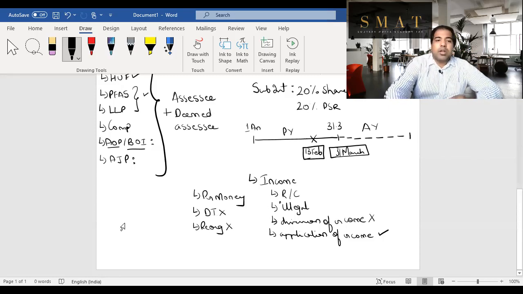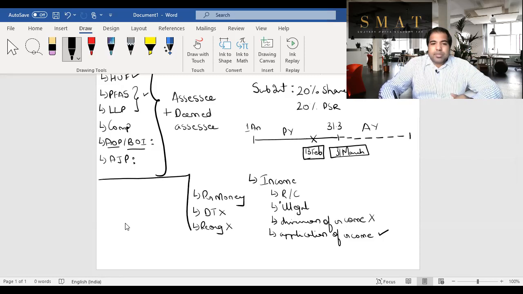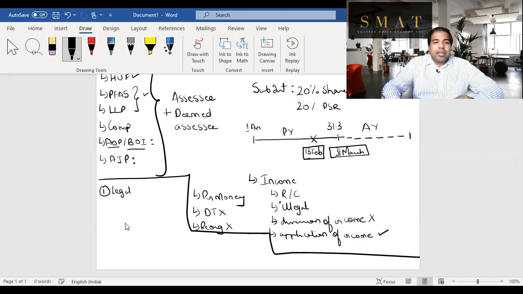Next, guys, let's move on to one of the last few items, but a very important item. What are the steps that are required to determine the tax? The first step is you determine the legal identity of the person. Whether the person is an individual, partnership firm, LLP, company, etc., matters because the tax rate and the provisions are different for these different legal entities.